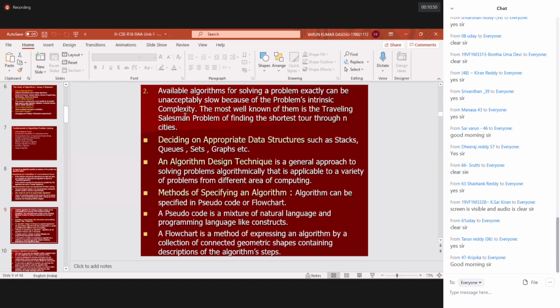So if the number of nodes is increased, for example n is equal to 100, the complexity automatically increases. Due to this increased complexity, the algorithm may consume more time to develop the results. So what can we say?